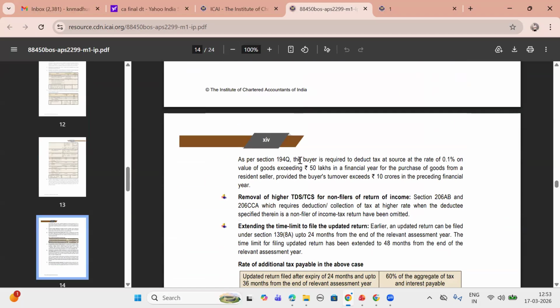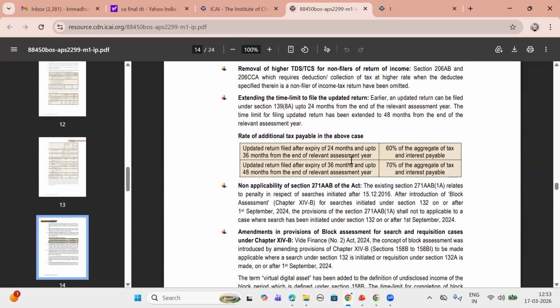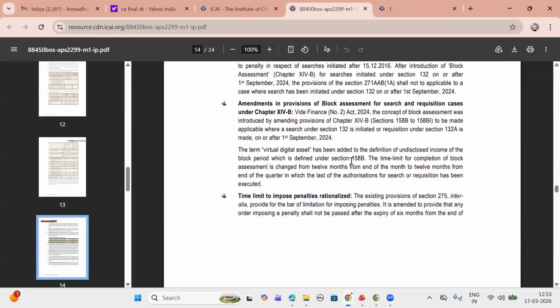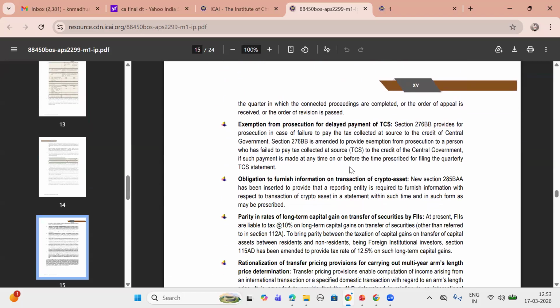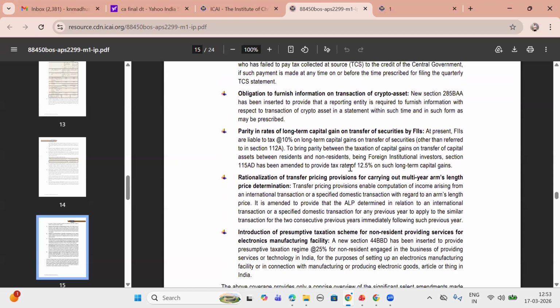No TCS on sale of goods, removal of higher TDS for non-filers of return of income, extending the time limit for updated return, non-applicability of 271B of the Act, amendment in key provisions of block assessment for search and requisition under the chapter, time limit to impose penalties rationalized, exemption from prosecution for delayed payment of TCS, obligation to furnish information on transactions in crypto assets. So all these things, parity in long-term capital gains.